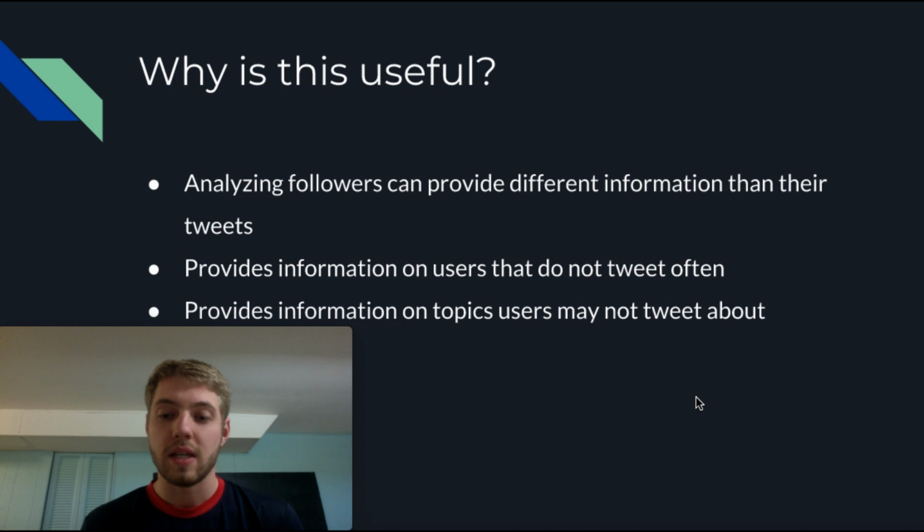Another aspect is that there are topics that many people don't tweet about. There's potential to be able to analyze who they follow and gather some information about these topics that you wouldn't be able to gather just by analyzing the text of tweets.